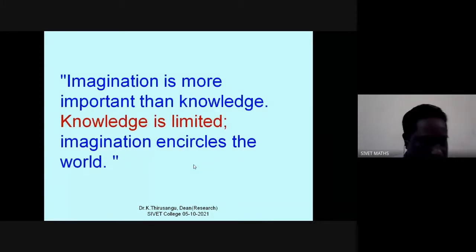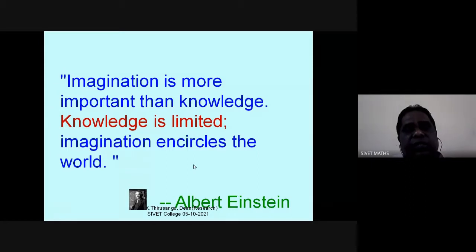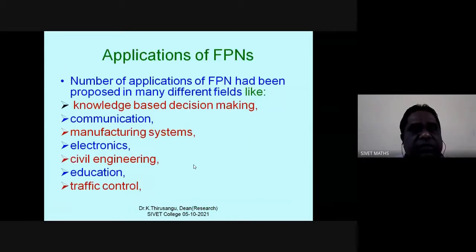Dear friends, imagination is more important than knowledge, because knowledge is limited, but imagination can surpass the world. This is an Albert Einstein quote. So you have to imagine how to apply this into other areas.